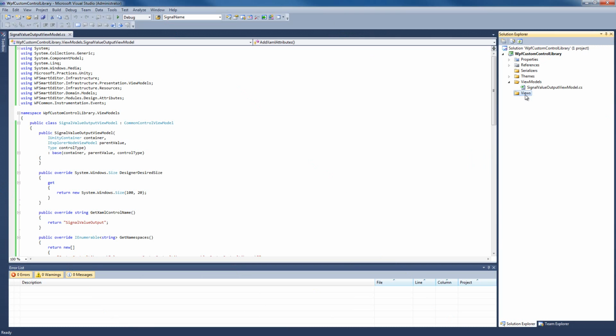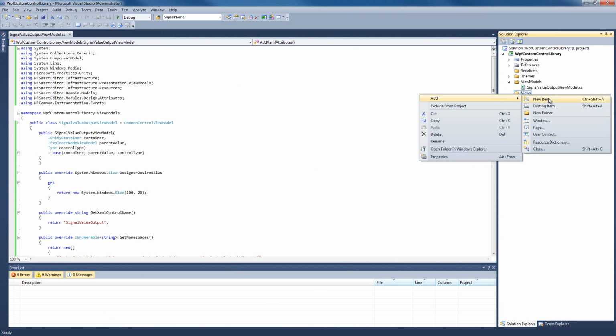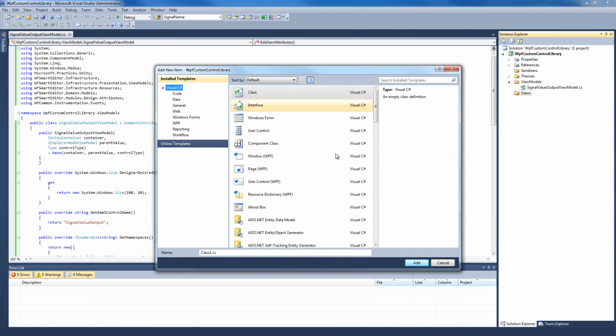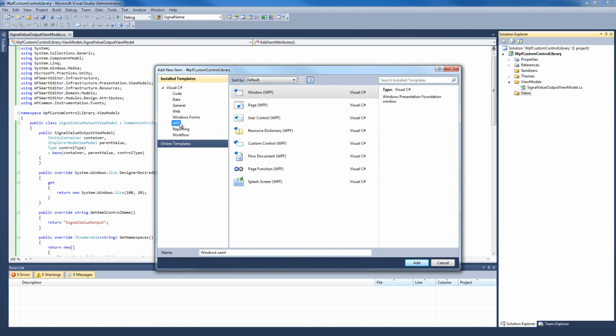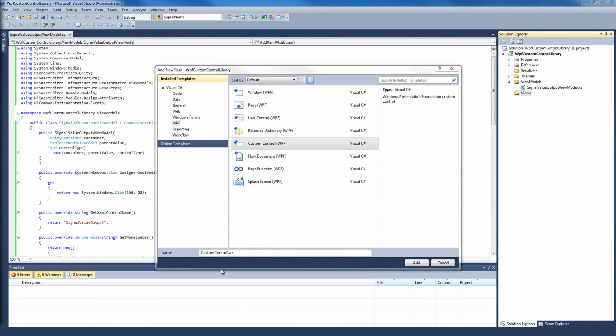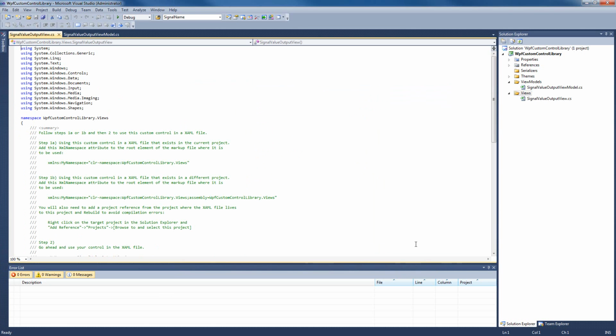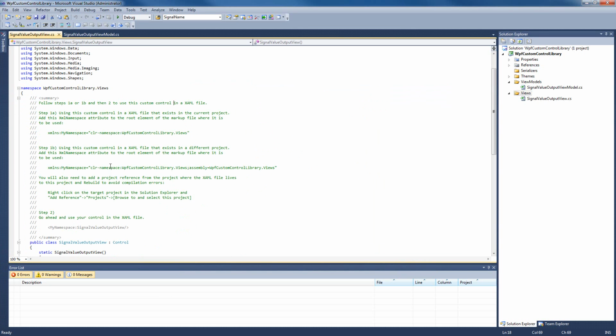To create the control view, we're gonna right-click on the views folder and select Add New Item. And in here, we're gonna select WPF and Custom Control. We're gonna name our custom control SignalValueOutputView. And I'm gonna click Add to confirm. Now, we can delete these comments from over here, but they may be useful, so you better read them before deleting them.